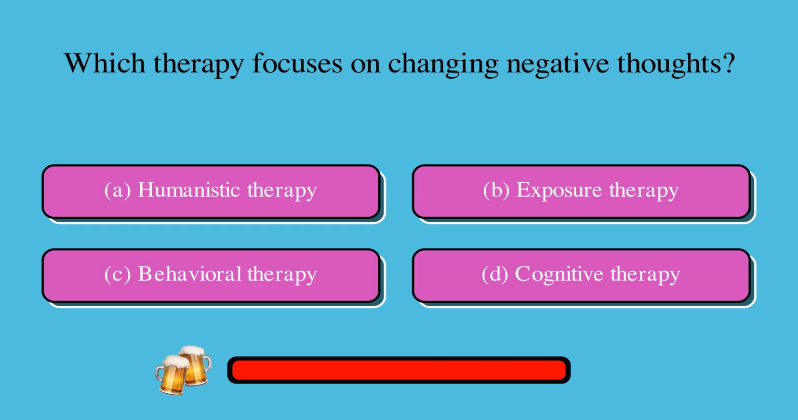Which therapy focuses on changing negative thoughts? Is it A, humanistic therapy, B, exposure therapy, C, behavioral therapy, or D, cognitive therapy? The correct answer is D, cognitive therapy.